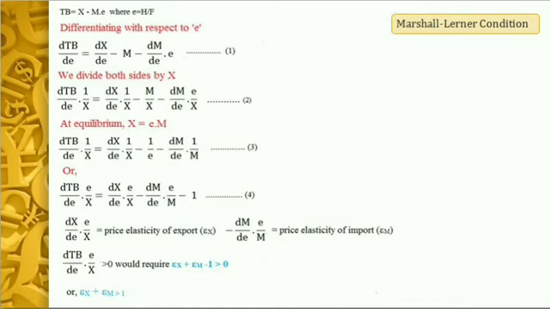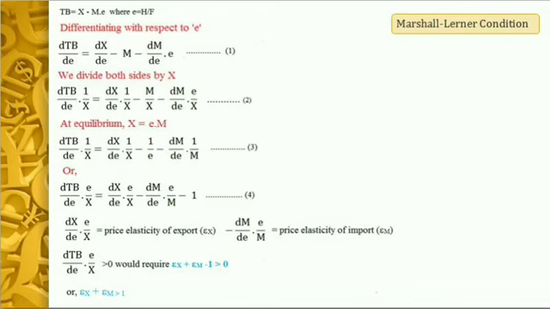Now the price elasticity of import is just like the price elasticity of demand for a simple commodity, because imports are demand for goods that are produced not in the domestic market but in the international market. So that price elasticity of demand for import will be similar to the price elasticity of demand for any other commodity, and so it will be negative.